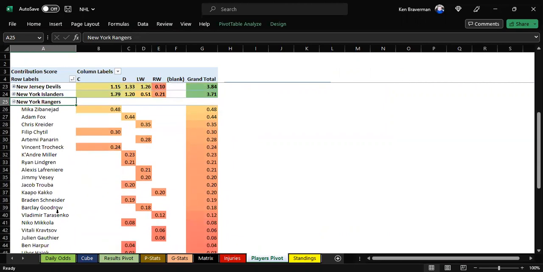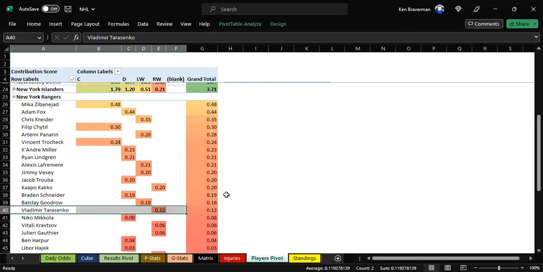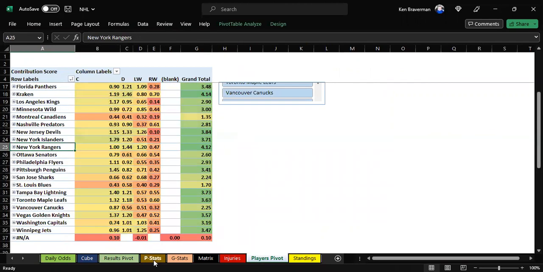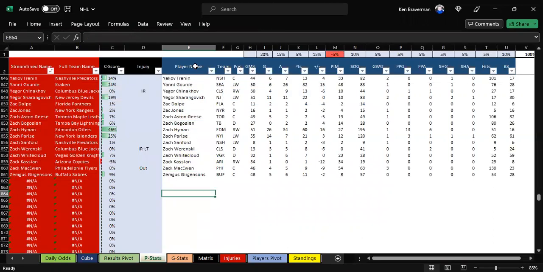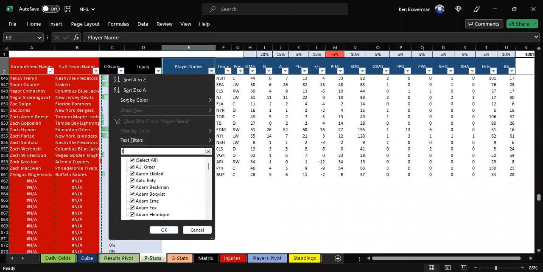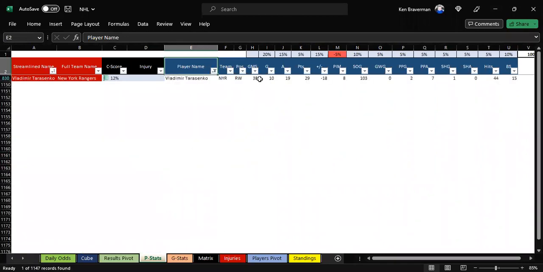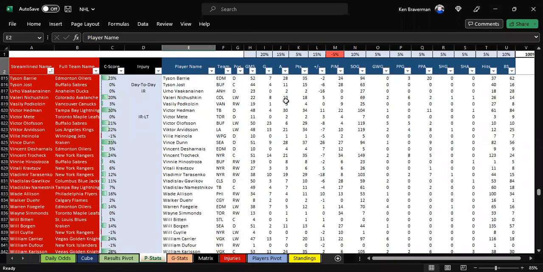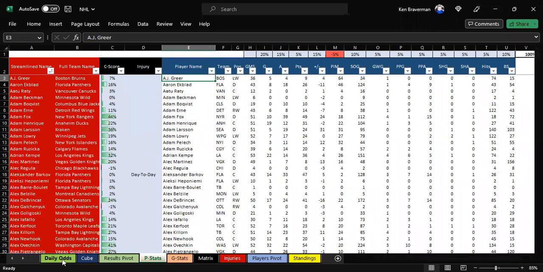Oh, he's there. Not got good stats this year for some reason. Well, there you go. And we could also do one more thing, which is I just want to make sure there's not two records for Tarasenko for both teams. There aren't. Yeah, they're throwing all games as if he was on the Rage. I love that. That's exactly what I want to do with the stat, and RotoWire makes it easy. All right, so that's your hockey update.